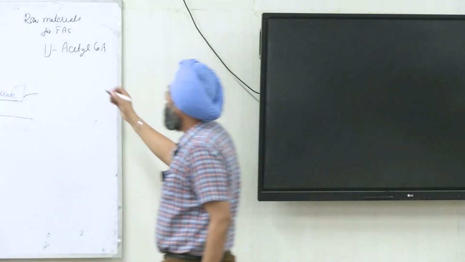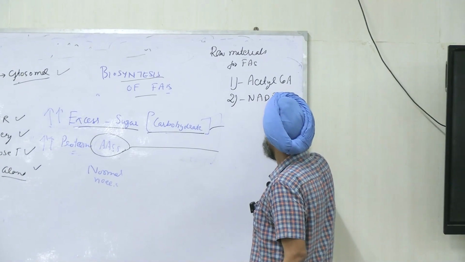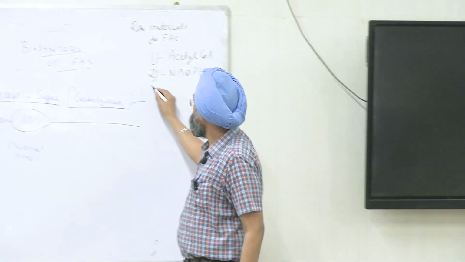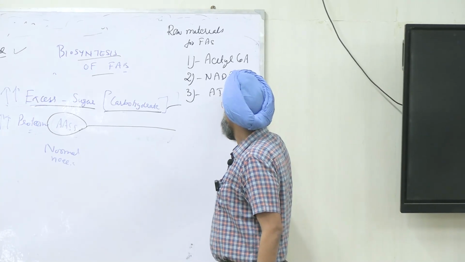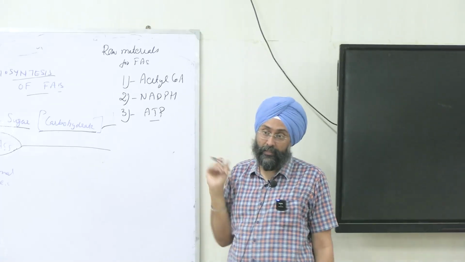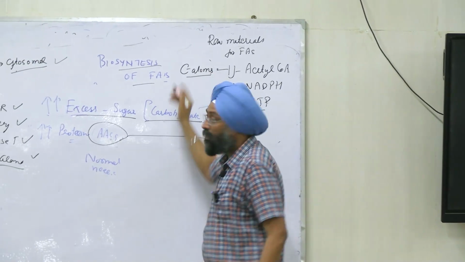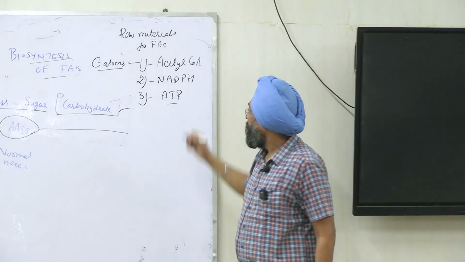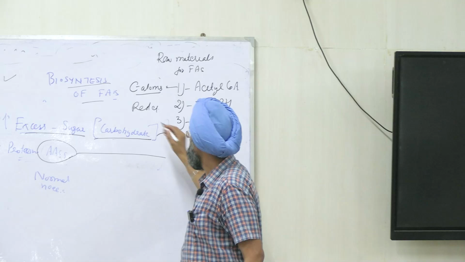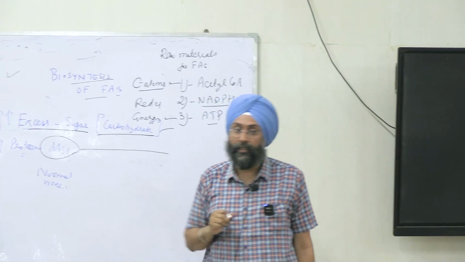The second raw material is NADPH, right? And the third one is ATP. From these three, we can synthesize fatty acids, right? Acetyl CoA will provide carbon atoms, and NADPH will provide reducing equivalents, and ATP will provide energy, right?